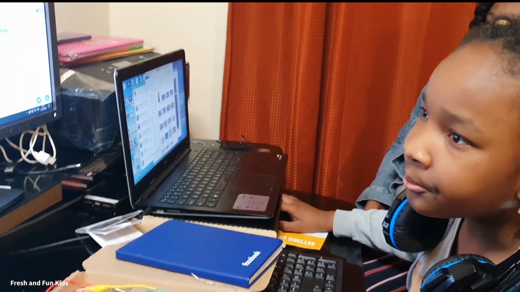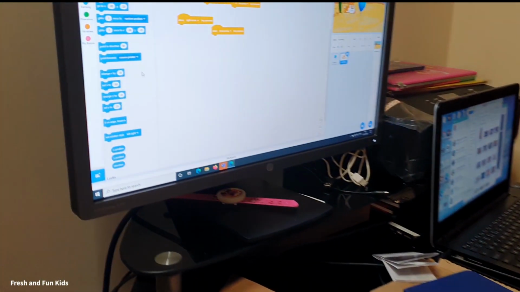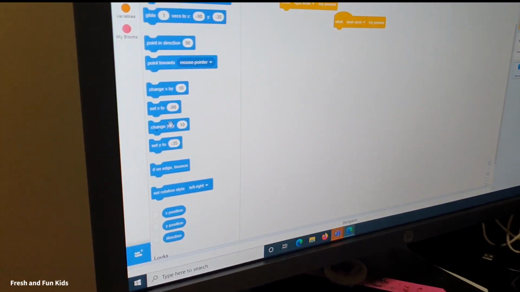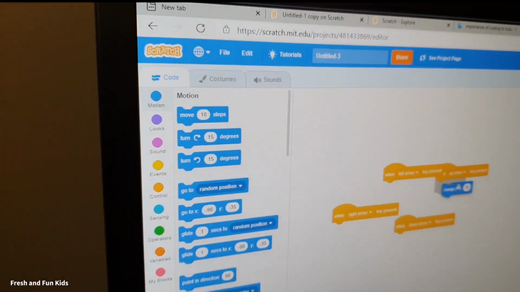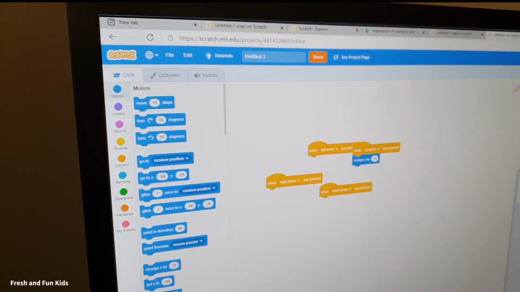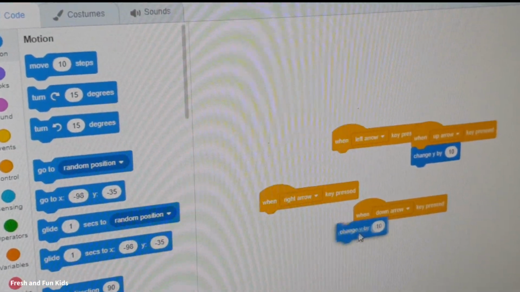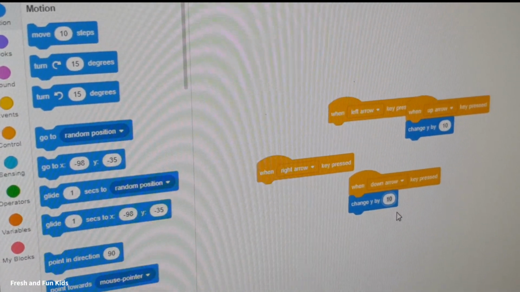So you go to motion, you choose change Y by 10 on the up arrow. Then you set change Y on the down arrow, but you make that a lesser number, like -10.